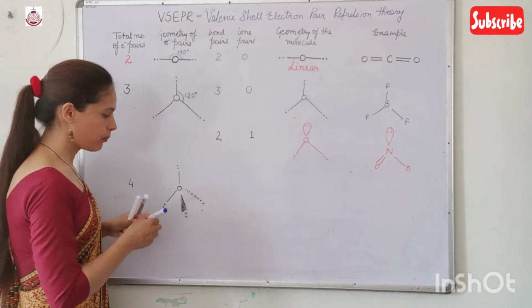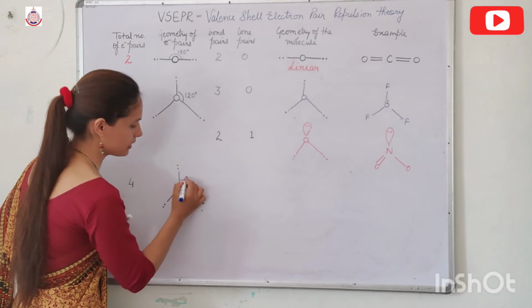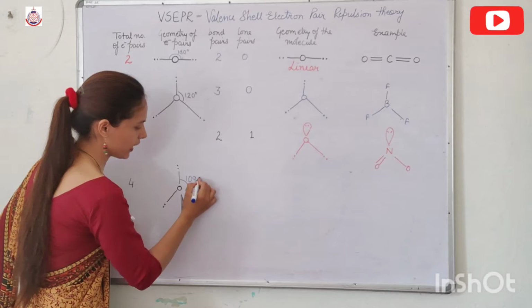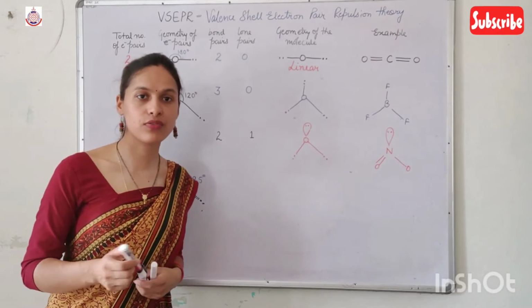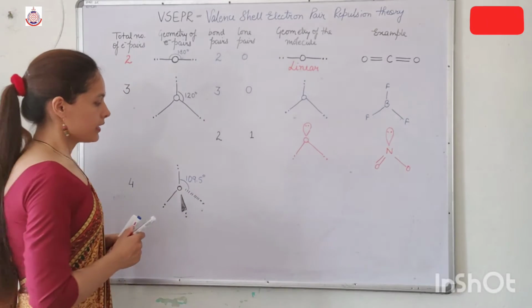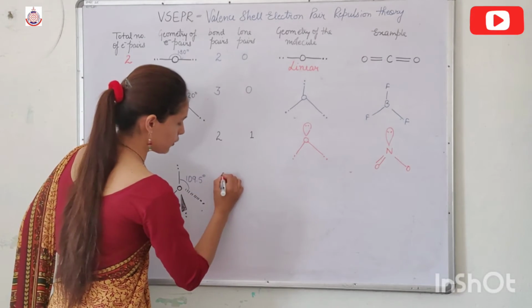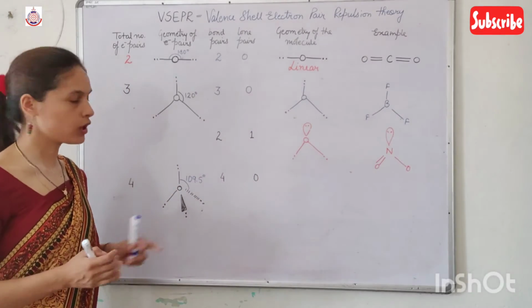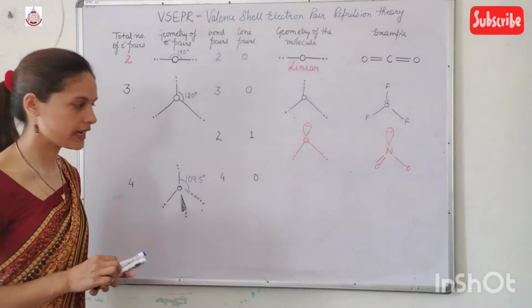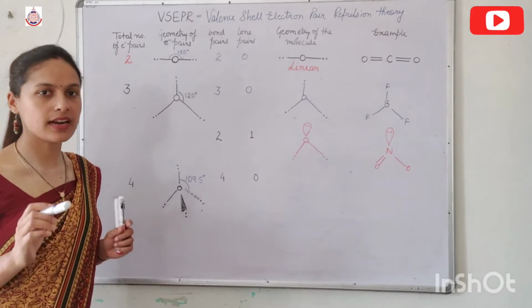And here the bond angle is 109.5 degree. Now suppose if we have 4 bond pair and 0 lone pair, then the geometry of the molecule is similar to the geometry of the electron pair, and that is tetrahedral.